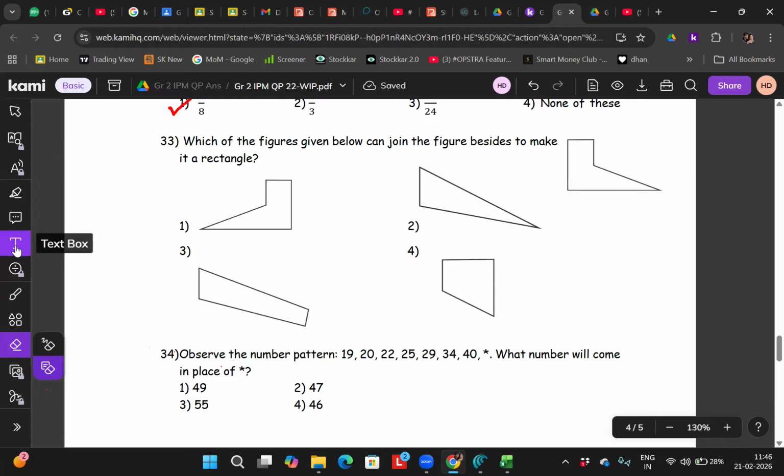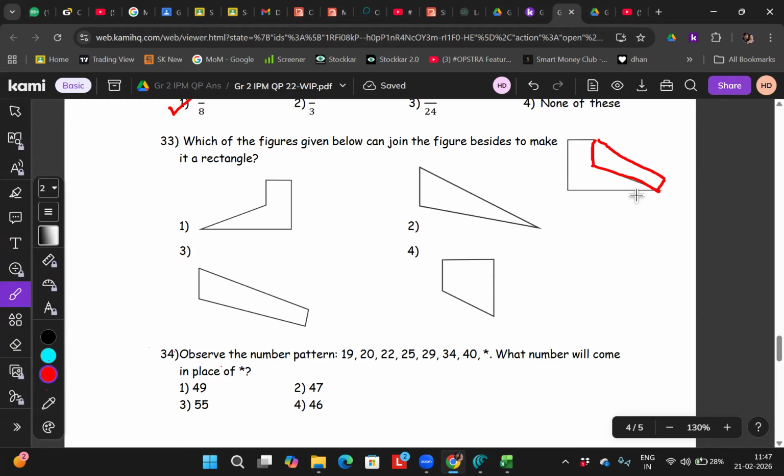Let me put 4 here and see, right? If I put the 4 here, this is bigger here. Yeah, it is making a square. No. A rectangle is being made. Sir, 4. Now out of 4, anyone will be there. You tell me the logic.